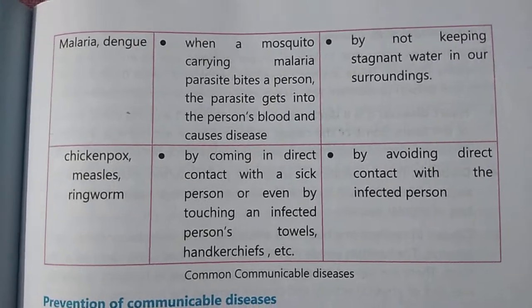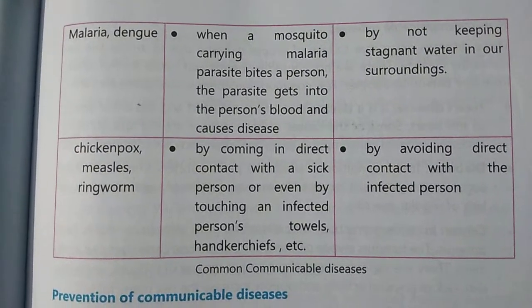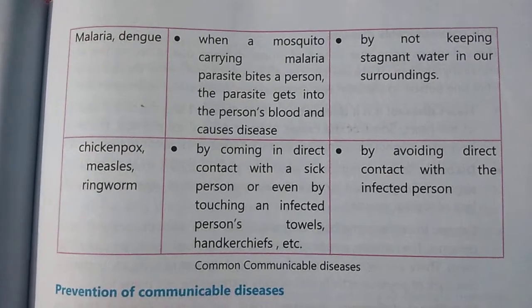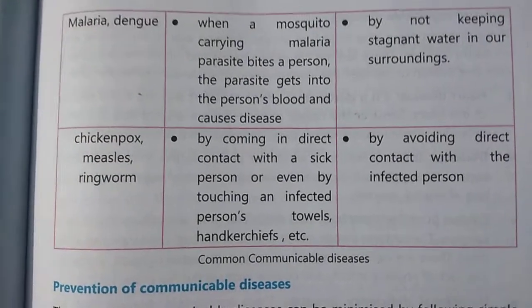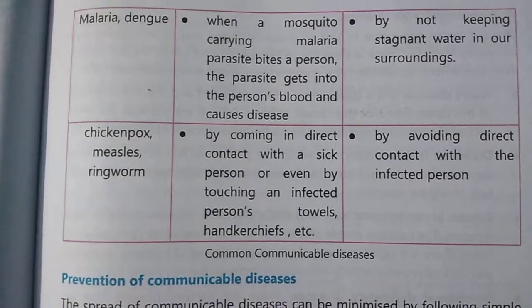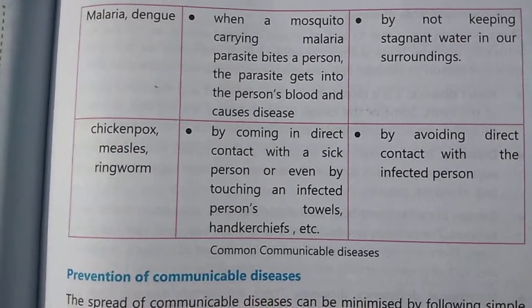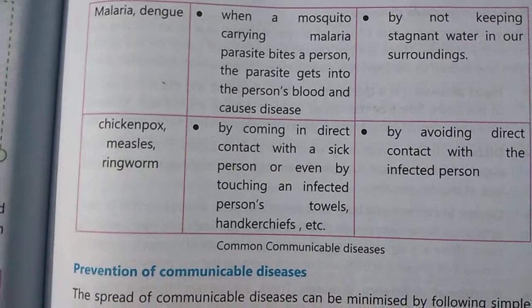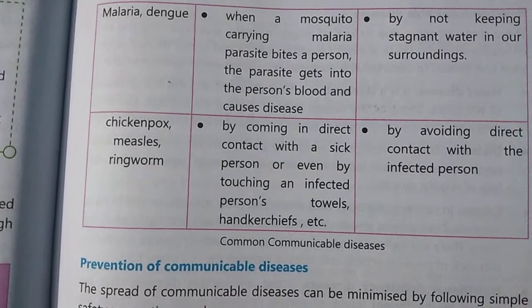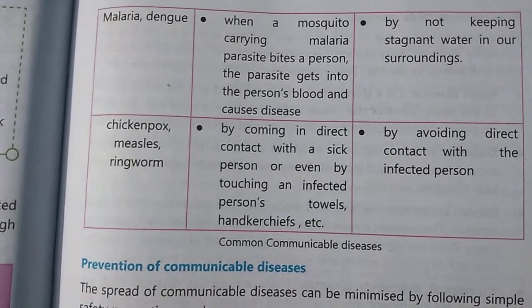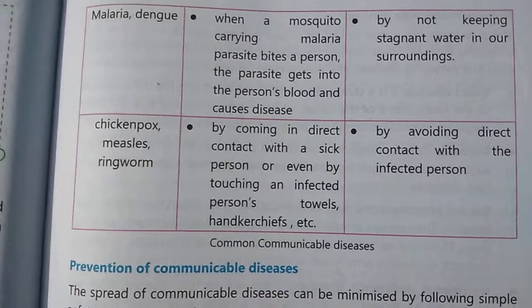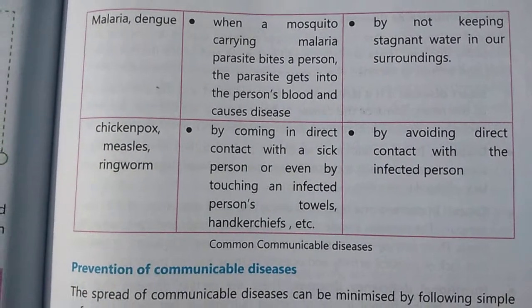How do we prevent it? By not keeping stagnant water in our surroundings. Stagnant water means water which stays in one place and is very dirty. If water remains there for many days, you will see many mosquitoes, right? So you should keep your surroundings clean to avoid mosquitoes.